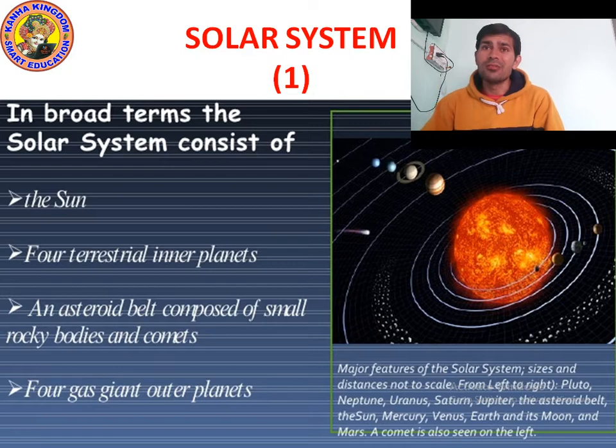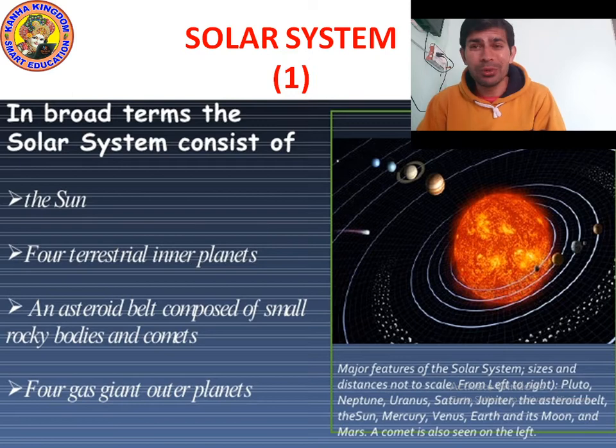Our solar system is actually just a small piece of cake, like a very small particle.